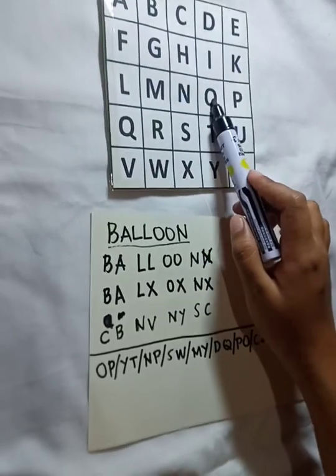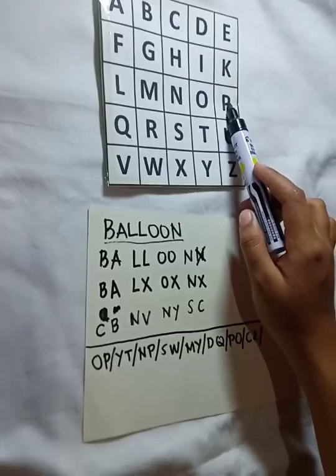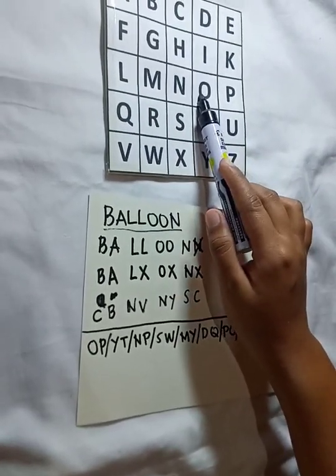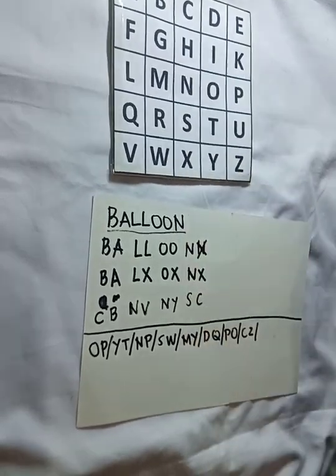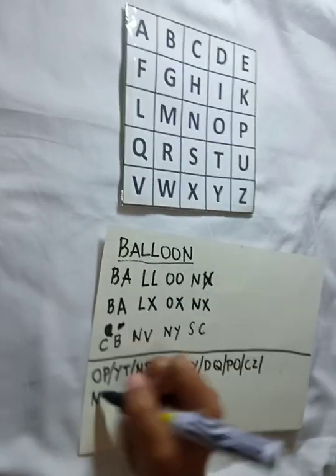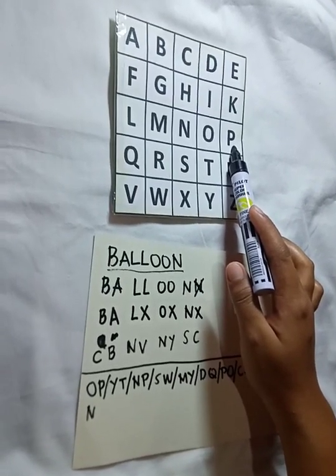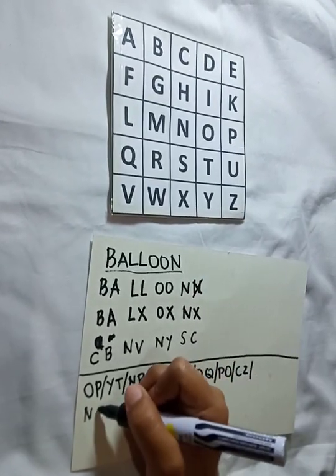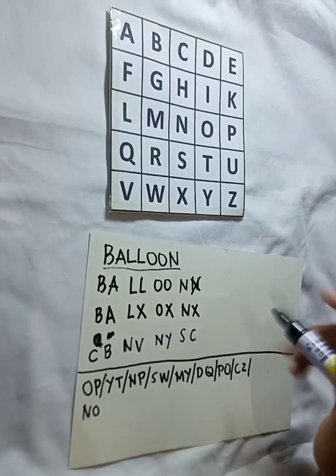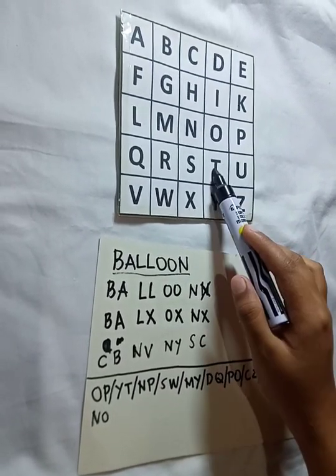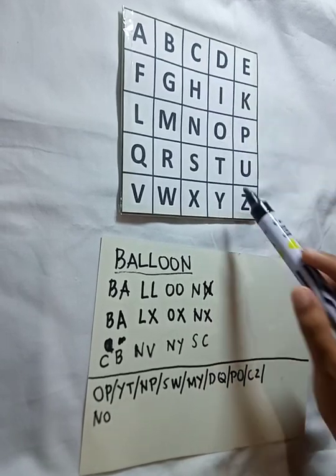So there's O and there's P. They are in the same row. So O will become N. Then P will become O. Then YT. So there's Y and there's T. They are in the same column.